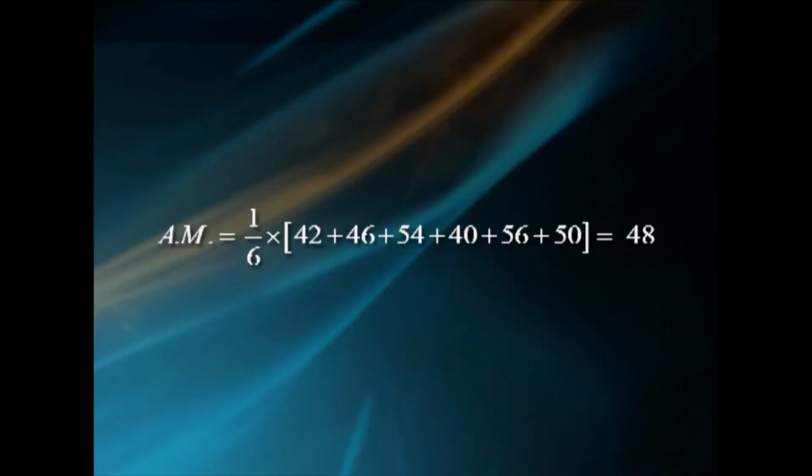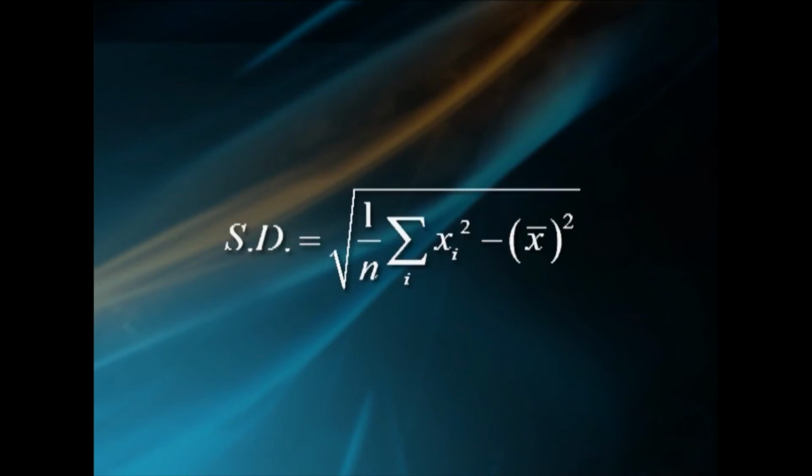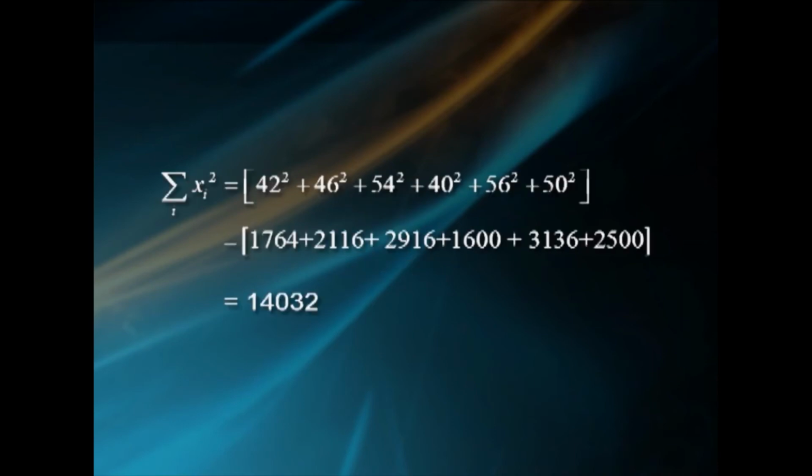The calculations of the two sets of observations are as follows. For the first set, AM equal to 1 by 6 into (42 plus 46 plus 54 plus 40 plus 56 plus 50), that is equal to 48. SD equal to square root of 1 by n sigma xi square minus x bar square. Summation over i xi square equal to 42 square plus 46 square plus 54 square plus 40 square plus 56 square plus 50 square, that is equal to 1764 plus 2116 plus 2916 plus 1600 plus 3136 plus 2500,